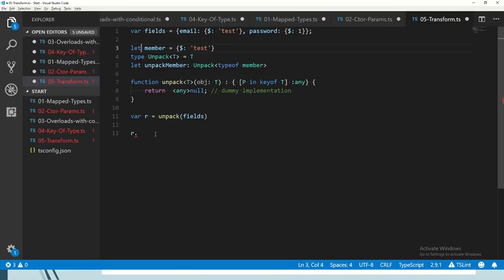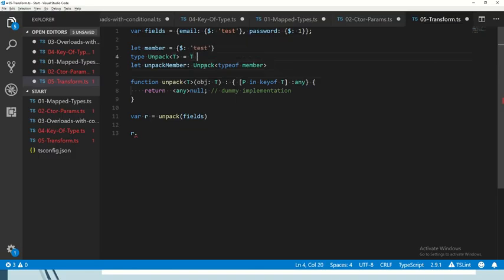We'd actually like to unpack the type, right? So let's look at a simplified example. Let's say we have one member that has that structure, and we'd actually like to find out what the type of the dollar is, right? We don't know it upfront, right? We can just say that unpack member is the same type as unpacked of type of member.